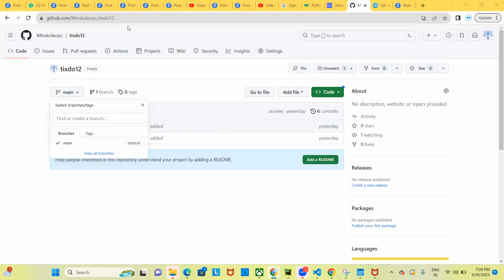Yeah. So everyone understood what is remote branch and what is local branch. Everyone is clear with that, right?